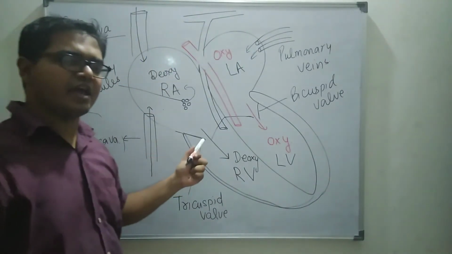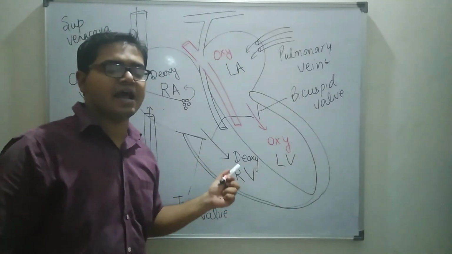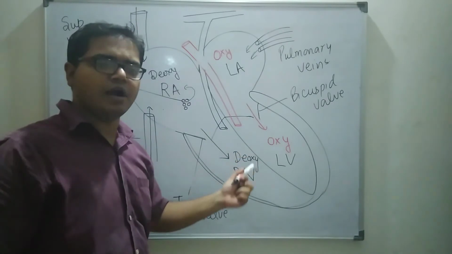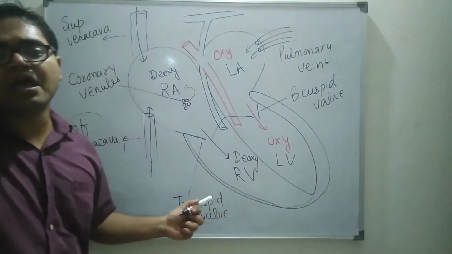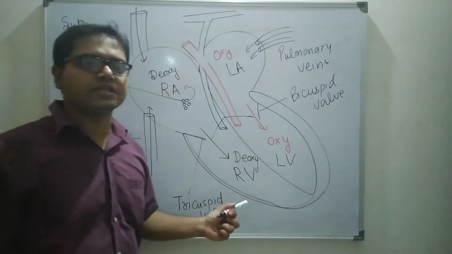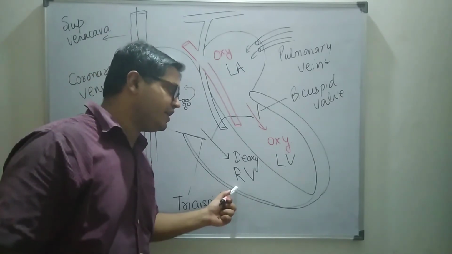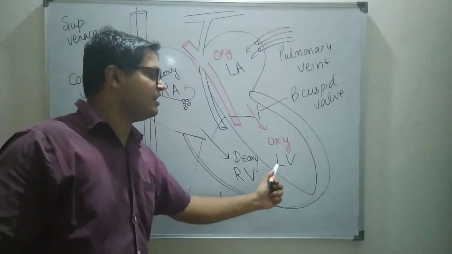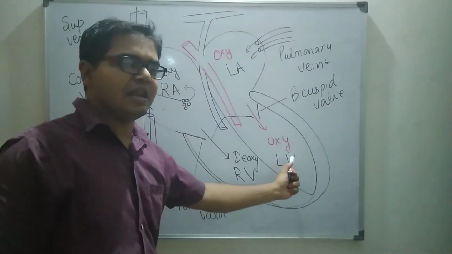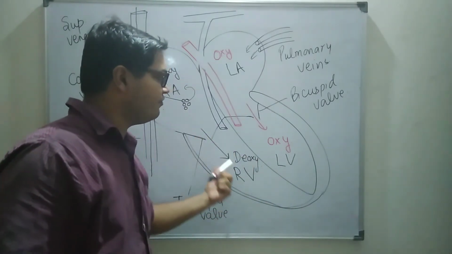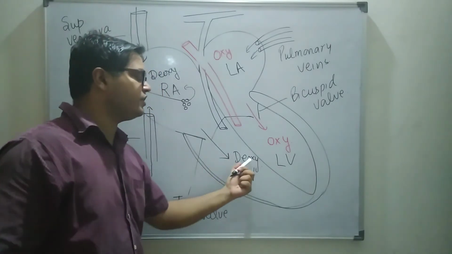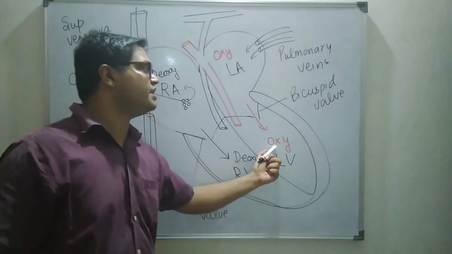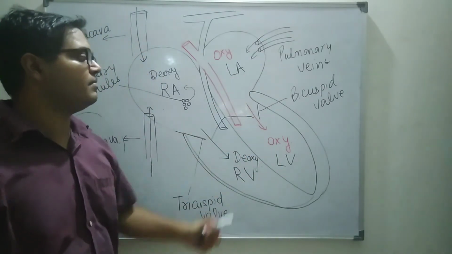Now, after the second phase of the cardiac cycle, that is atrial systole, the third phase of the cardiac cycle, that is ventricular diastole, starts. During ventricular diastole, both the right ventricle and left ventricle are relaxed and they get filled with deoxygenated blood from the right atrium and oxygenated blood from the left atrium.